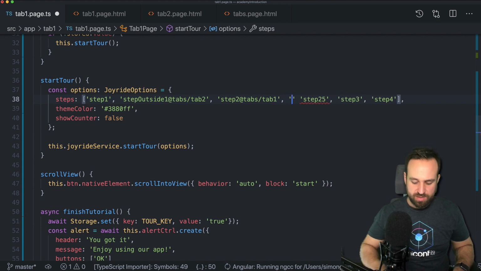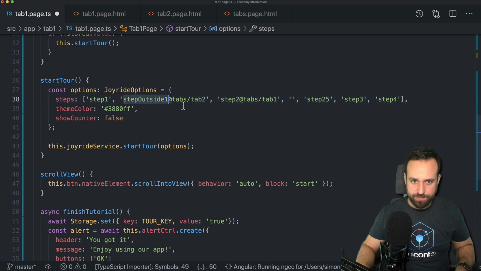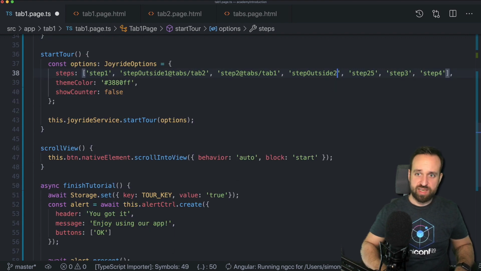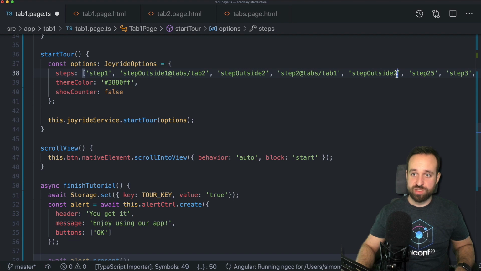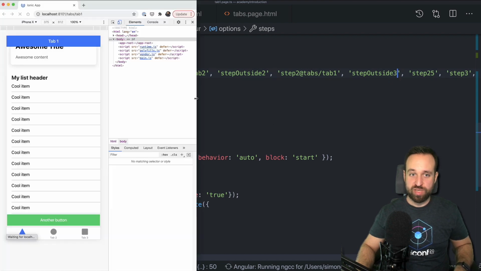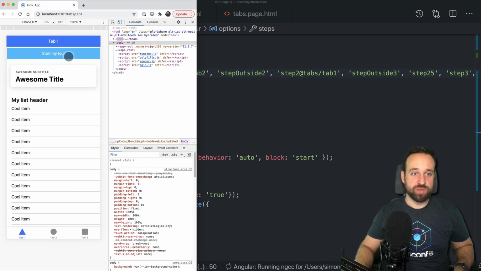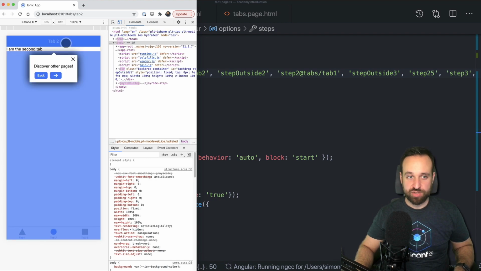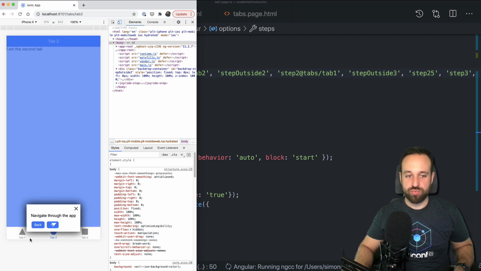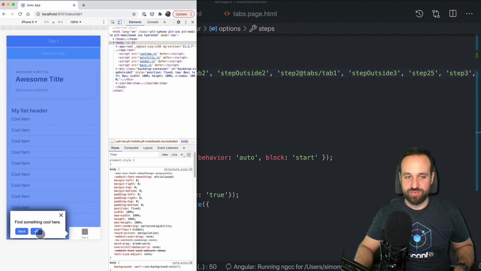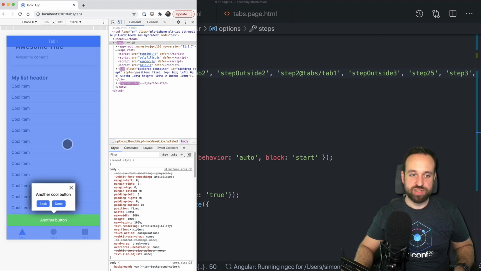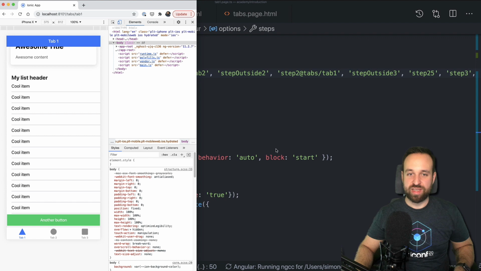And because the other steps were on the tabs element, we can just call them from wherever we want. So we could call this right here already, step 2. Then we go back to the initial page and then we call step 3. No big deal. Let's see, hope that it works. So we go here, we go to the tab 2, the object is highlighted, we continue and present the navbar, we go back to tab 1 and we highlight this specific tab. And then it just continues with the rest of the action that we have defined.